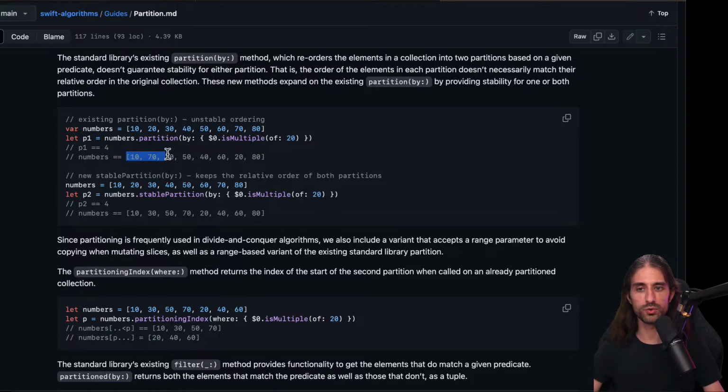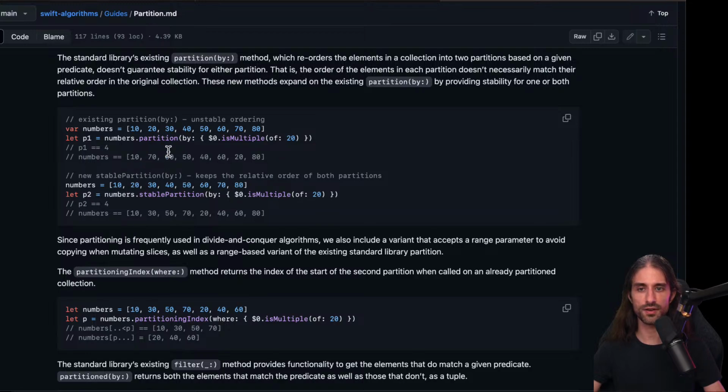So from 0 to 4 minus 1, so 0, 1, 2, 3, it's what doesn't match the predicate, and then it's what matches the predicate. Okay. So this is the existing partition, and so what does stable partition do? Oh, okay, you can see that, yeah, the order is not preserved.